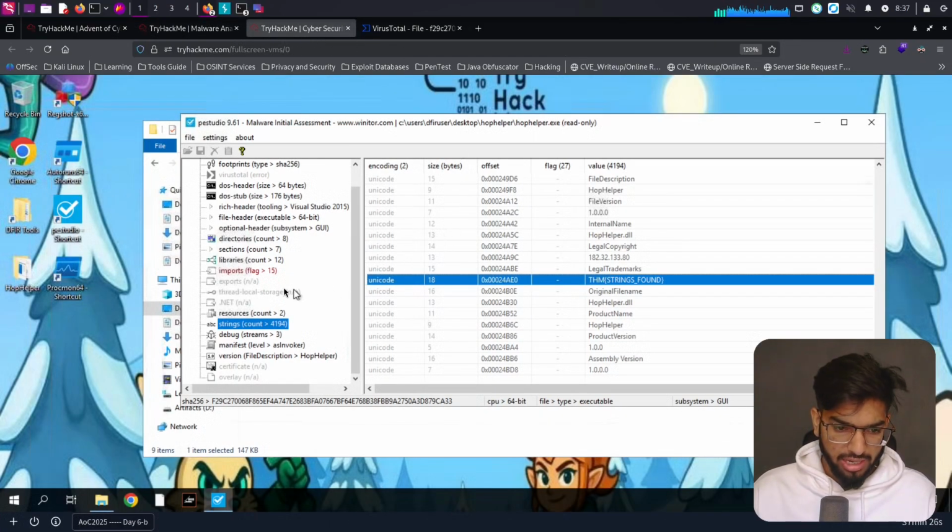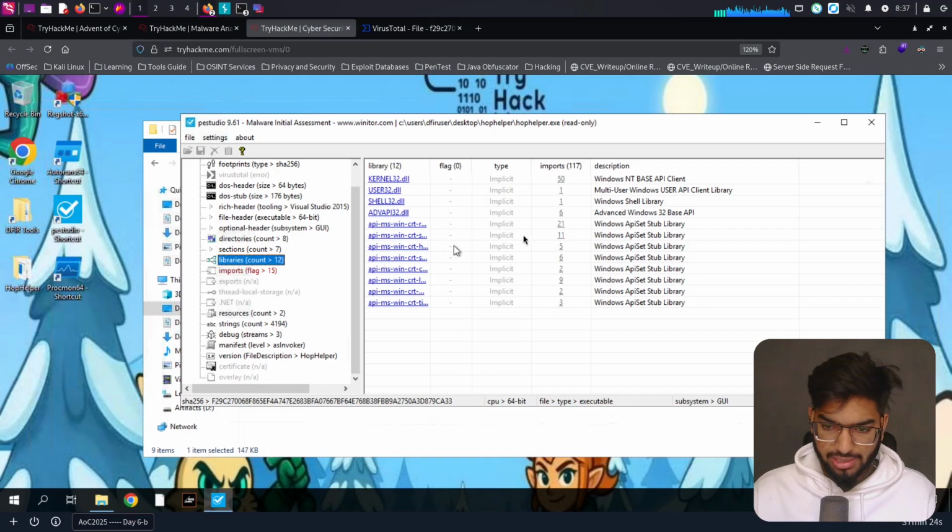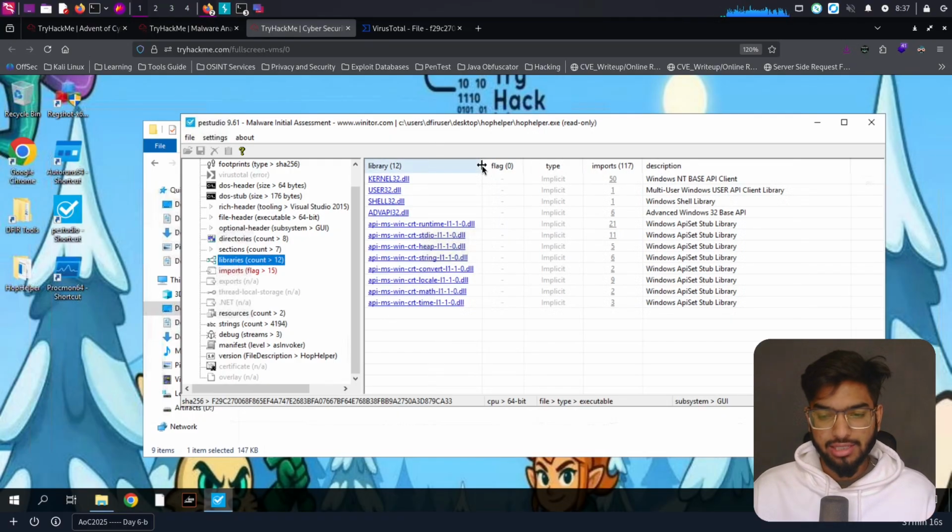Now, yeah, there are so many things. We can even see the libraries that were being used. I'm just going on a little tangent. This is where we can see what the application or the exe file is trying to use for its functionalities. Basically, you would want to interact with the machine, so you would want to use some libraries to be able to interact with it.